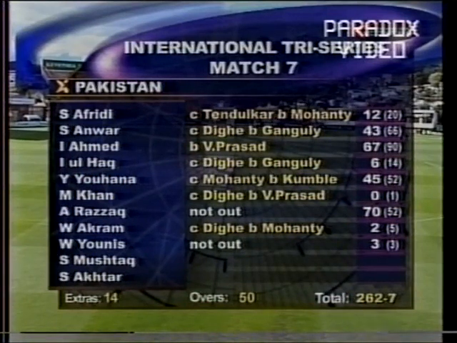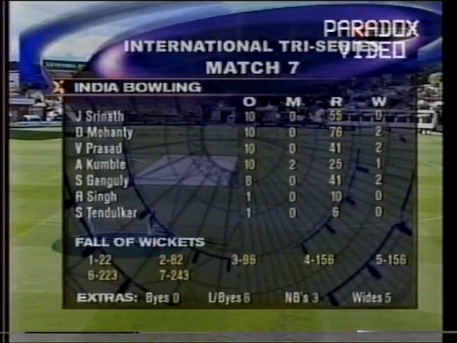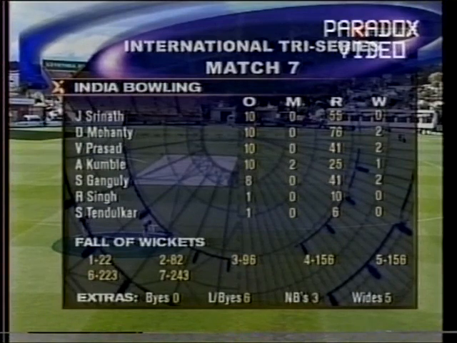91 runs came from the last 10 overs for Pakistan. Earlier, Saeed Anwar, slightly patchy innings, 43. Ejaz came back to form with 67 and Johanna with 45. They provided a solid base to allow Pakistan to go up to 262 for 7. Bit of a nightmare there for Debashish Mahanti, who came back into the side and had figures of 2 for 76 from 10 overs. But Venkatesh Prasad, 2 for 41, bowled a steady spell, and Anil Kumble, I thought, was quite fantastic. 1 for 25 from 10 overs on what was essentially a batting track. Sourav Ganguly chipped in with 2 wickets there as well.